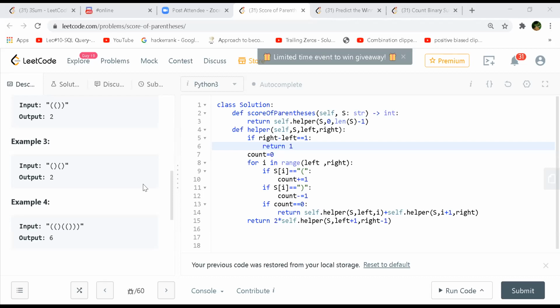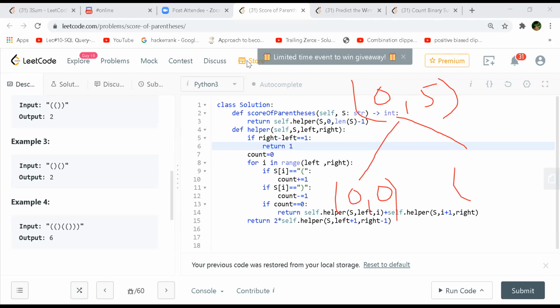First, we passed the entire string and you made sure that this is balanced, right? Now we are calling the helper function. Wait, let's make a tree. So 0 to 5, this is right. Now count is 0, so two calls will be made, right? One will be from left to I. Left index is initially 0, so 0 to 0, the first index it will take. Another will be the remaining, 1 to the right. Right is 1 to 5. This call will be made.